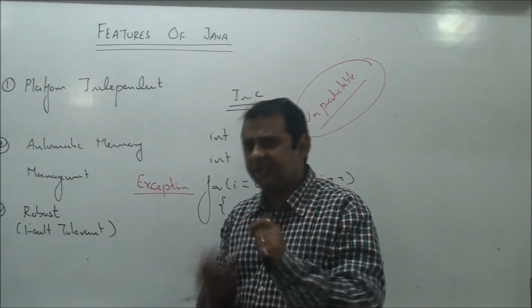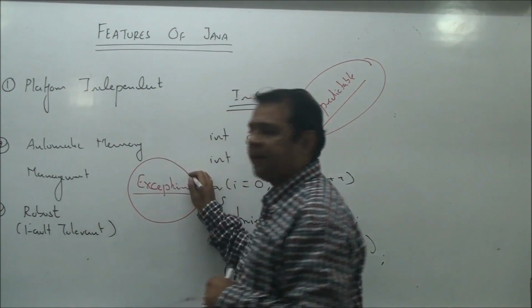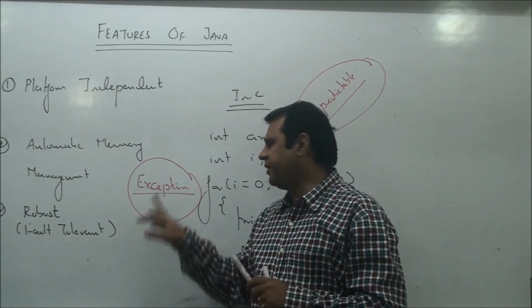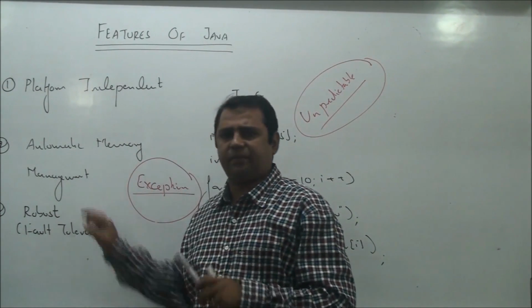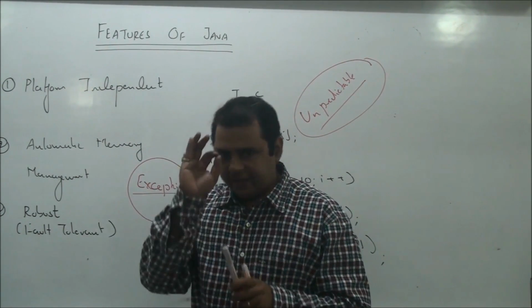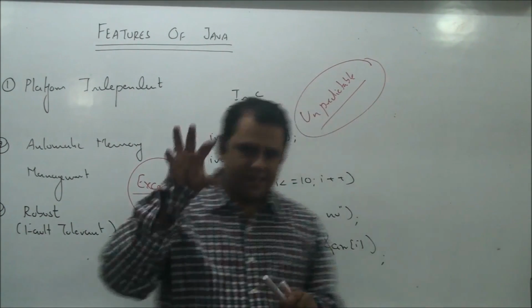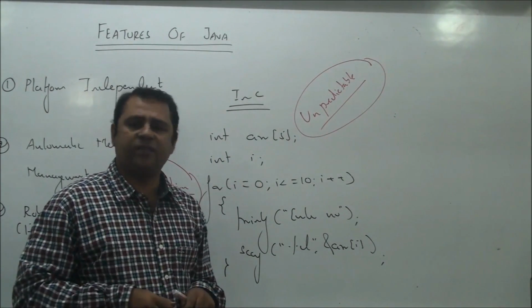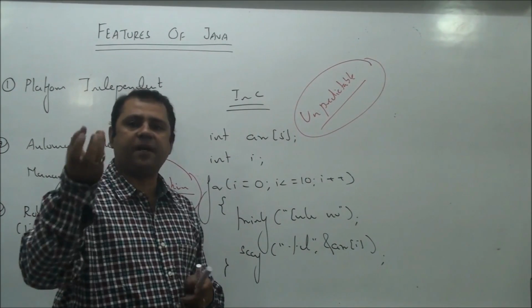If JVM thinks these are illegal operations, it immediately terminates your program by generating a runtime error, and runtime errors in Java are broadly called exceptions. That is why any illegal statement, any illegal code written in Java cannot execute bypassing the JVM, while such codes can be very easily designed in C language and they can run on any system, since there is no check put on your code at runtime by C language.